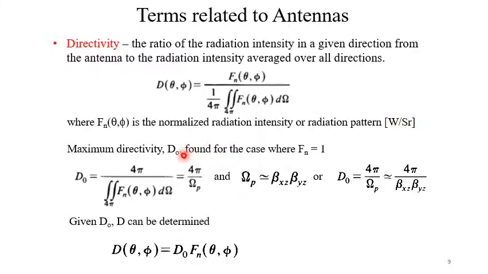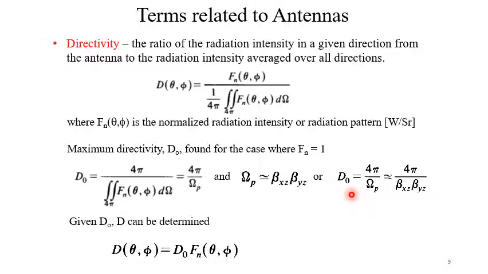The maximum directivity D0 is found for the case where Fn equals 1. So that is equal to 4π divided by the integration over the solid angle of Fn(θ,φ) dΩ, that is equal to 4π by Ωp. Ωp is a kind of beam area, and it can be written in terms of the beam width along the xz plane and yz plane.